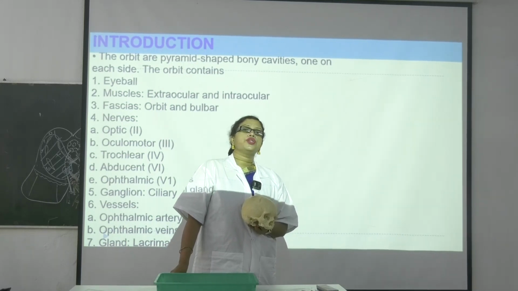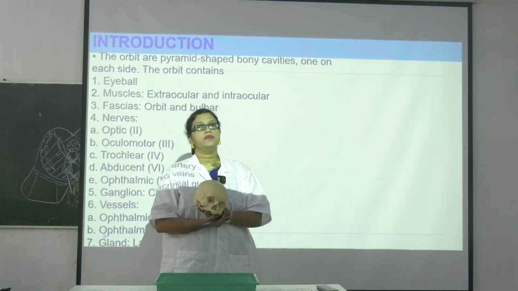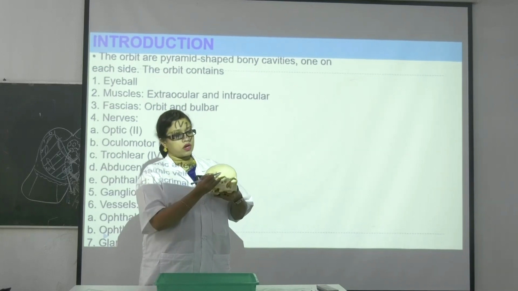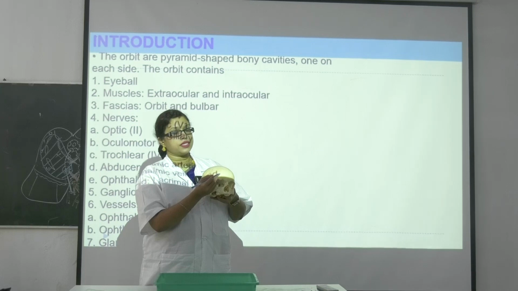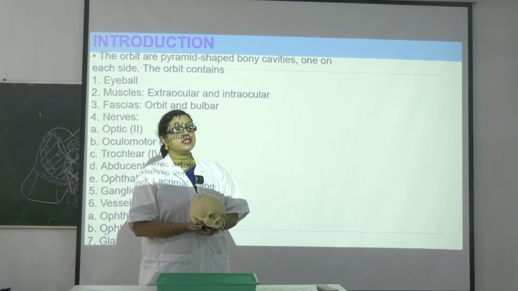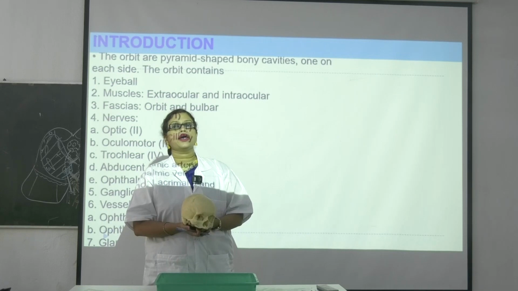Tell me, supraorbital nerve is a branch of কার ব্রাঞ্চ এটা, যেটা supratrochlear foramen দিয়ে বের হলো, so it is a branch of কার ব্রাঞ্চ, it's a branch of ophthalmic division of trigeminal. What about the infraorbital?